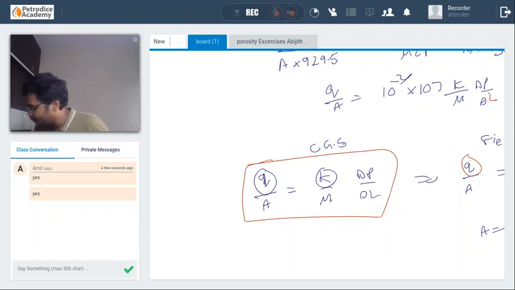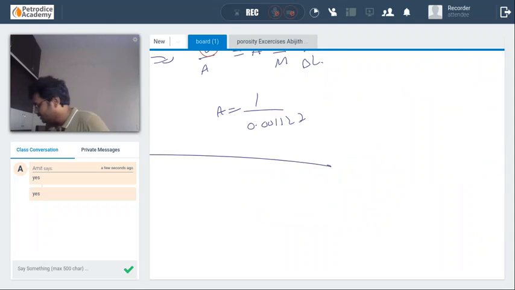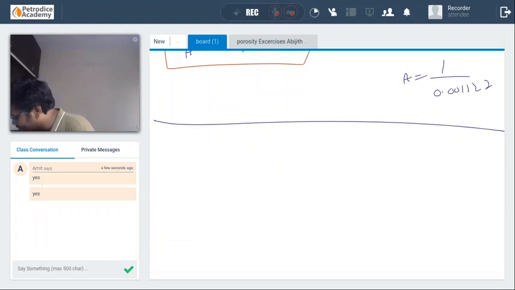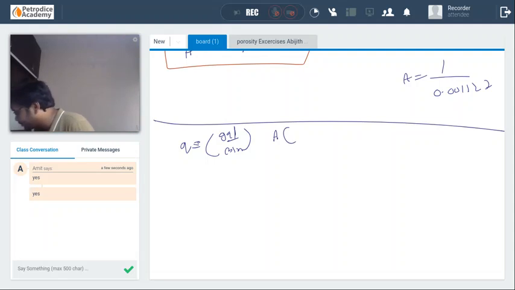Okay, suppose, guys, let us consider a particular question has been given, where they have given Q in gallon per minute. They have arbitrarily defined a new system. Instead of field units, they have defined a new system and they have asked you to find the conversion factor. This is your question, guys. Do it when you are free.